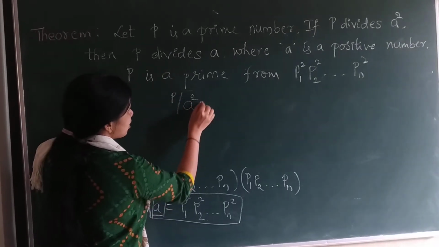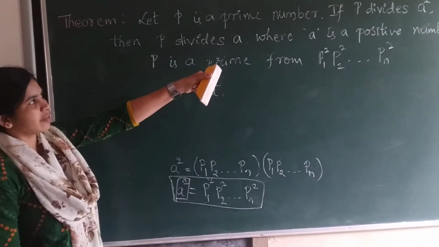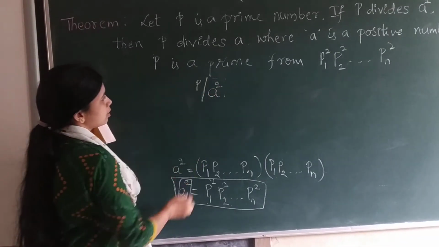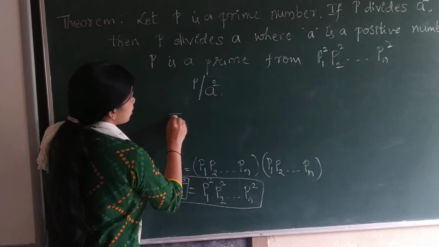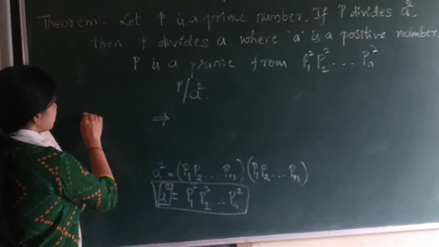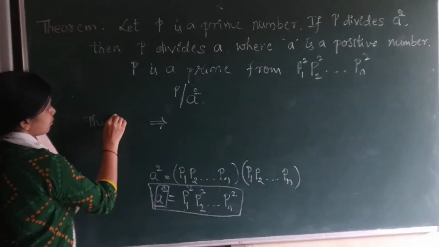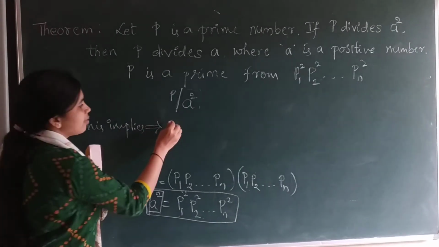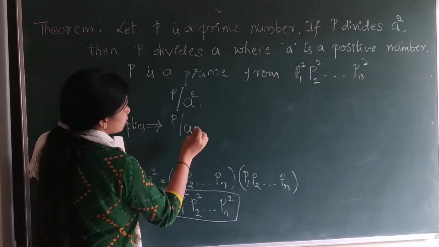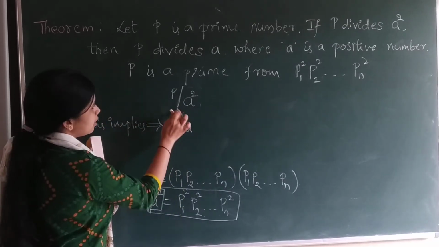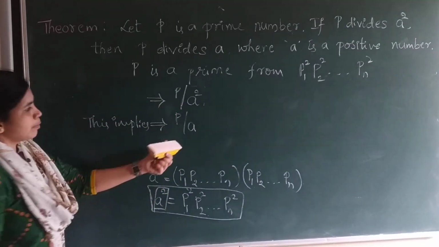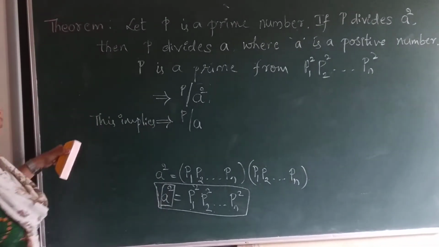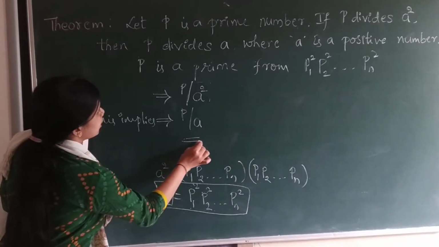Here a is a positive number, so a square is also a positive number. p divides a square implies p divides a. This is the proof of the theorem.